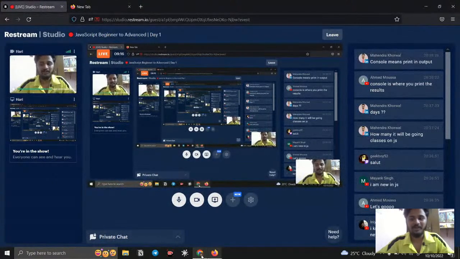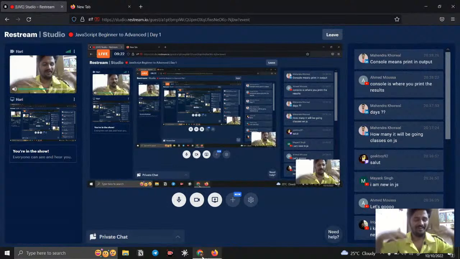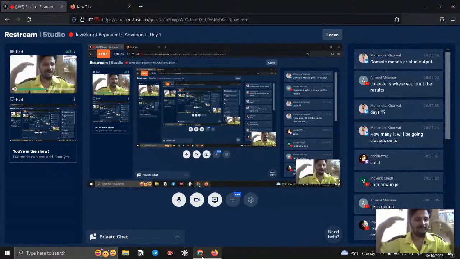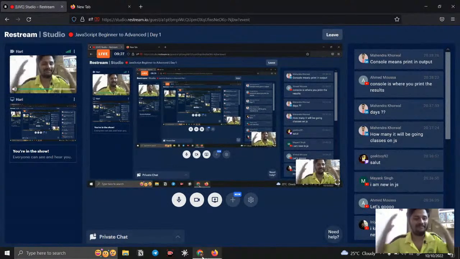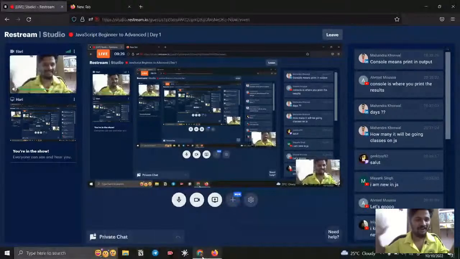So console is where you can print the result. Yes, console means print output. Fine. So it is like a more shallow grabbing of meanings, right? So console is a place where we get errors, right? So that is all up to you.